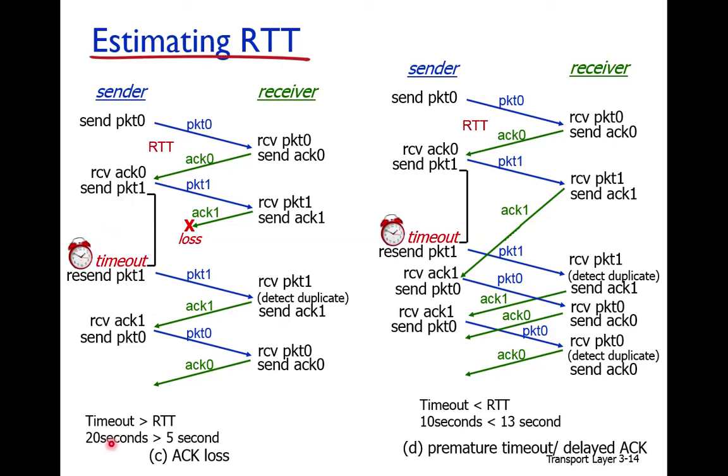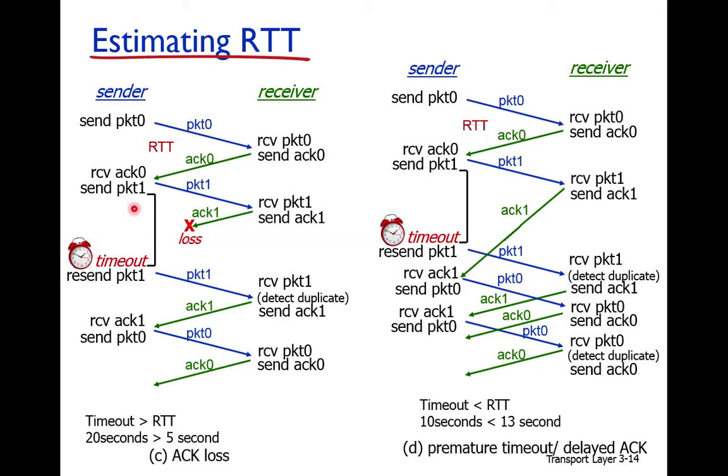Okay, so it means that if the timeout value is greater than RTT, and the packet is sent successfully and its acknowledgement is received successfully, then there is no problem. But if the packet is transmitted and its acknowledgement is lost, then there is a problem. Why? Because it will wait for 15 seconds of extra time. Here in this case it is waiting for 15 seconds extra. Why? Because the RTT is 5 seconds.